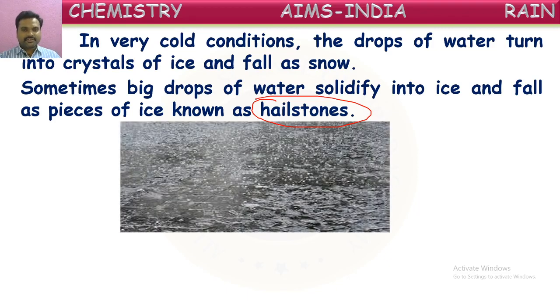Yes, see here they are showing some hailstones falling. So along with the rainwater, some small ice cubes also fall down. Ice pieces, which are like stones, they will fall down. So they are called hailstones.